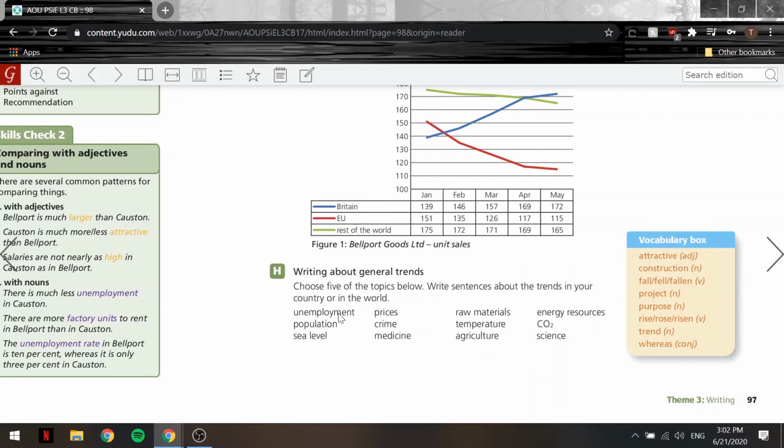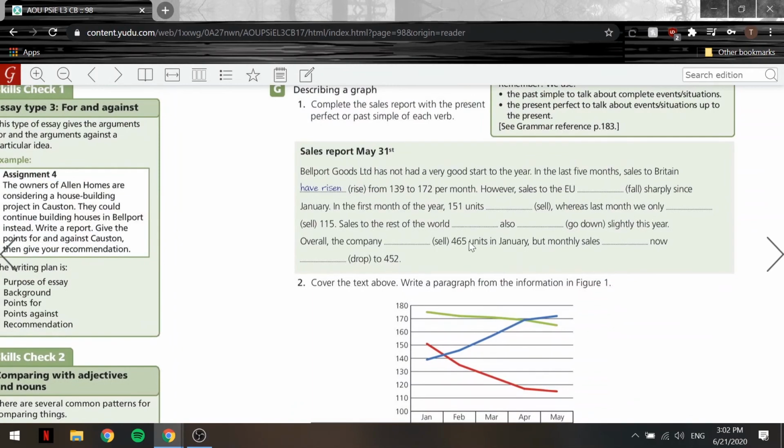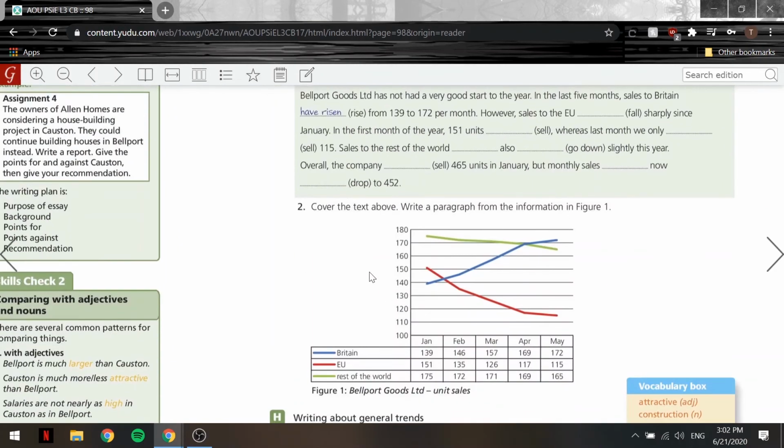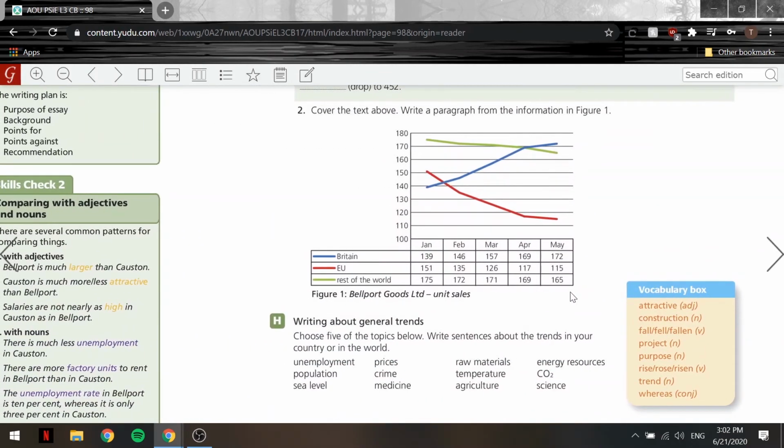So if you have high unemployment where you live, or prices, crime, medicine, all of these are good trends that you can write about. Nothing too fancy. Maybe write something similar to this here. Anyway, let's take a look at the vocab box. Here we have attractive, construction, fall, fell, fallen, project, purpose, rise, rose, risen, trend, and where's. Okay, now let's move on.